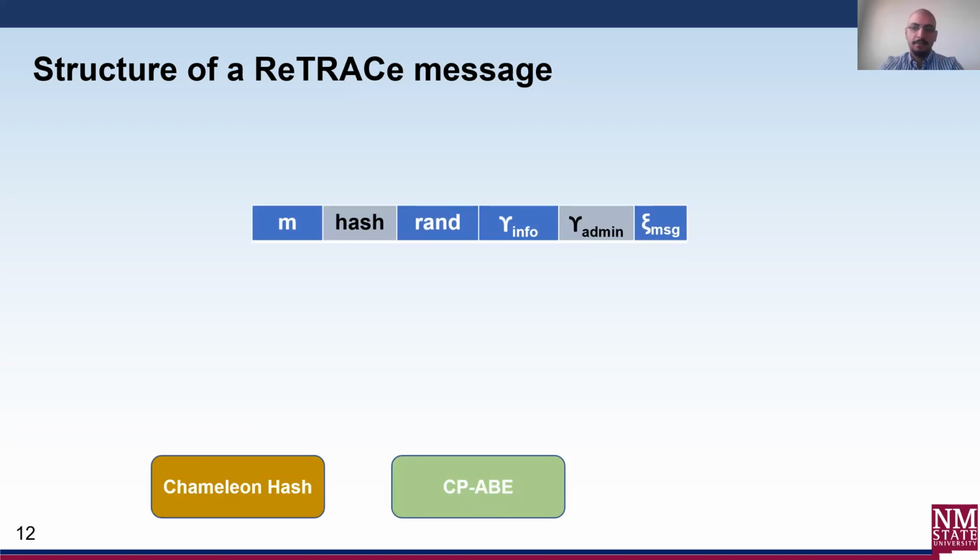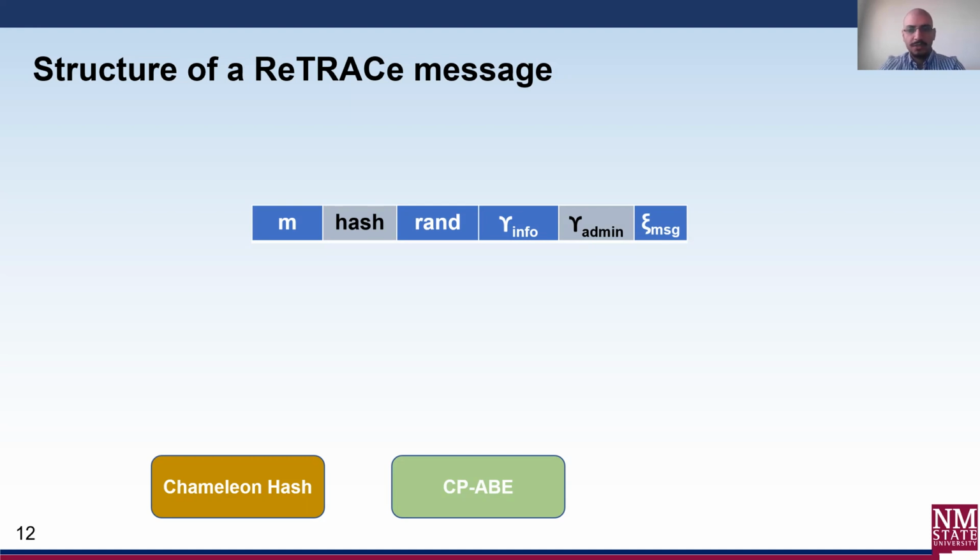Chameleon hashes help the transaction be adaptable. CPAB helps control access to the revocable chameleon hash trapdoor associated with a given transaction. GSS is used to sign all ReTRACe transactions and updates to the transactions.